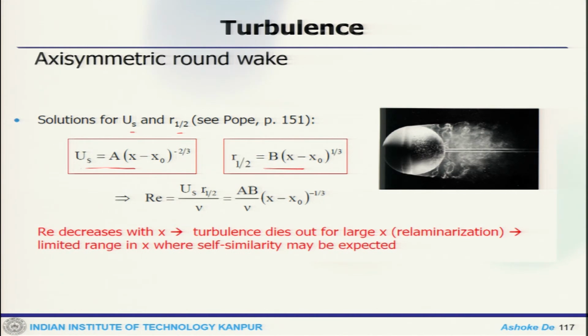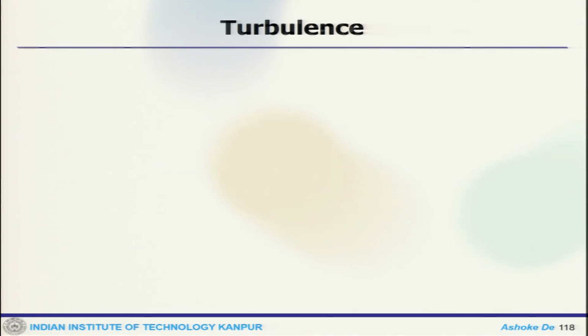The Reynolds number decreases with x, and turbulence dies out at large x. So, it is a relaminarization. There is a limited range in x where self-similarity may be expected.